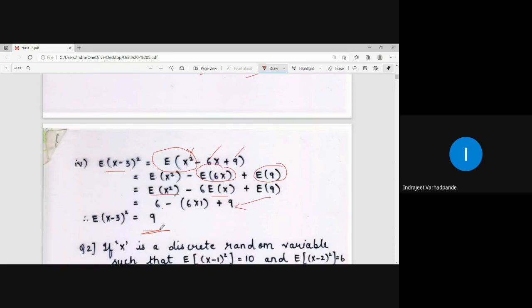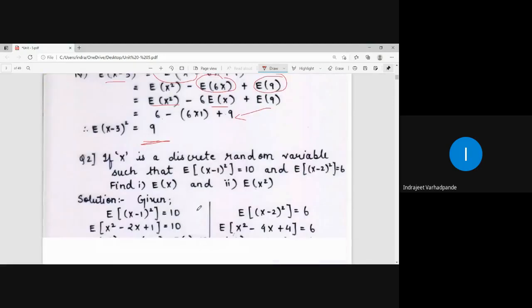So that is how we calculate the value with the help of the definition of expectation or mathematical expectation for the discrete random variable. In a case of discrete random variable, it is summation x multiplied by f of x. In a case of continuous random variable, it is integral minus infinity to infinity x into f of x dx.